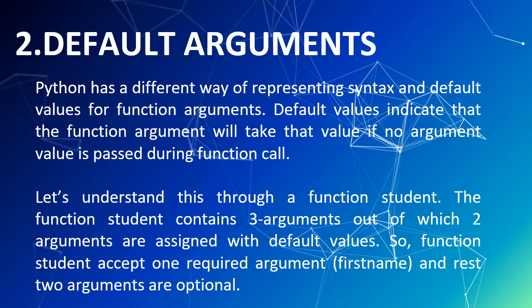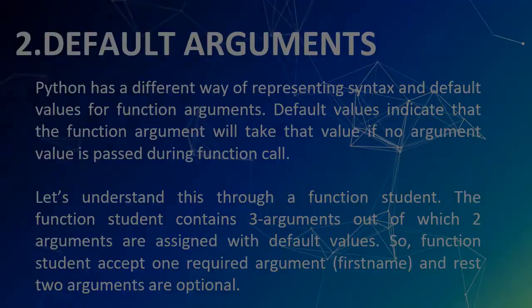The function student contains 3 arguments, out of which 2 arguments are assigned default values. So function student accepts 1 required argument, first name, and the rest 2 arguments are optional. Optional arguments will be fulfilled by the default arguments.